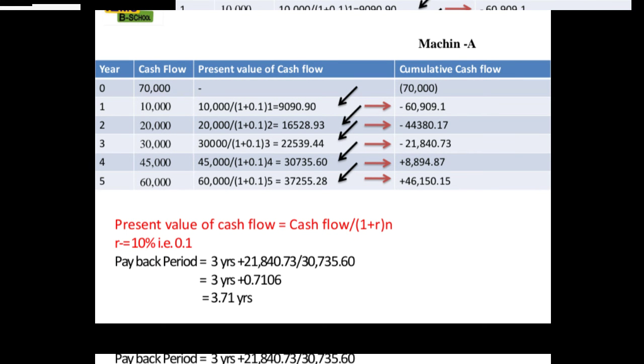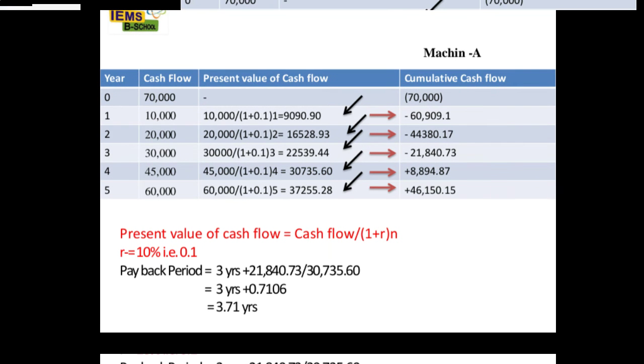The first year was 70,000, and see, we have deducted the cumulatives from 70,000. See, from 70,000 minus 9,090.90, the remaining amount is how much? 60,909. So like this we have to deduct, from 60,909.1 we have to subtract